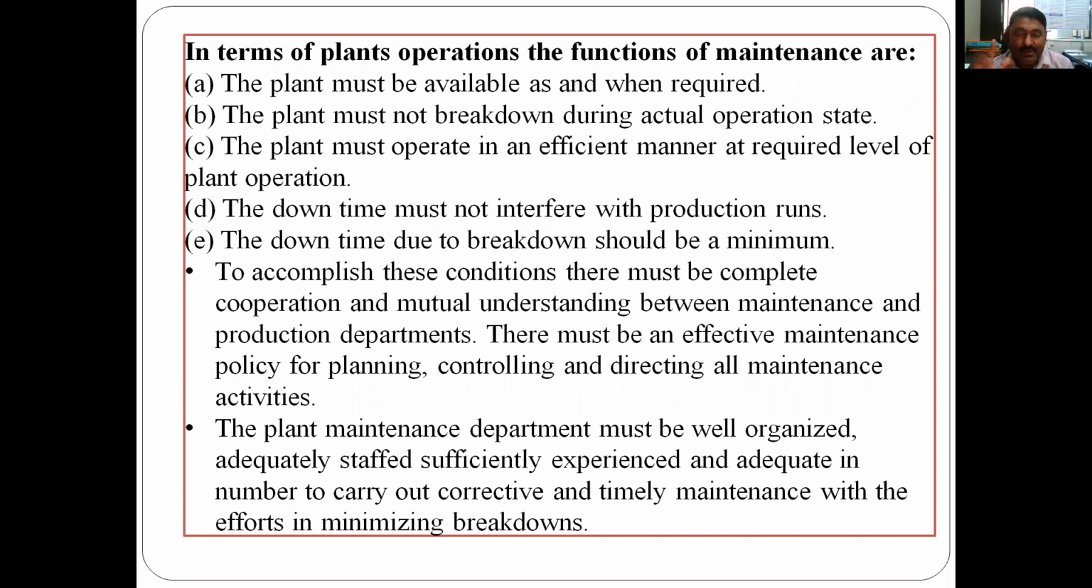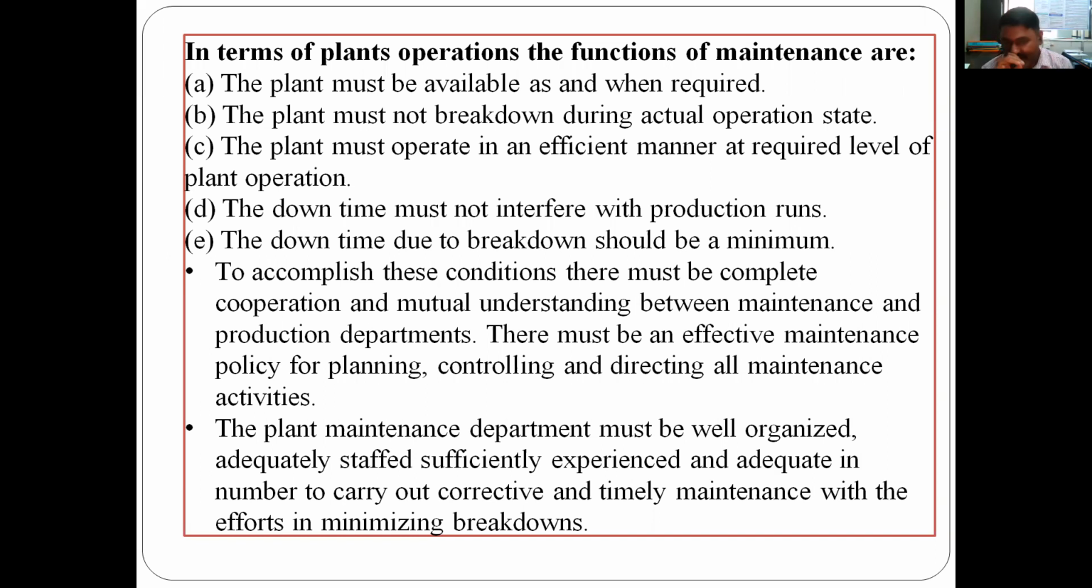Let us take any plant. It should not break down. Once we say that the plant is working effectively, it should work effectively. The plant must operate in an efficient manner at the required level of plant operation. If it is suggested that the plant capacity is for producing 10 ton of material per day, then it should operate in an efficient manner so that it produces 10 ton of material per day. Just for example, if there is a sugar plant with a capacity of 5,000 tons per day, it should be assured. If more, no problem, but less should not be there.